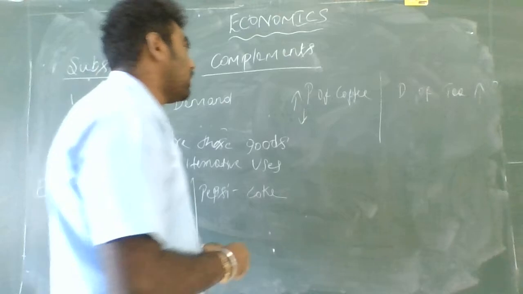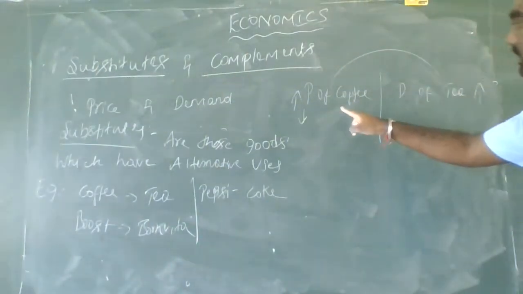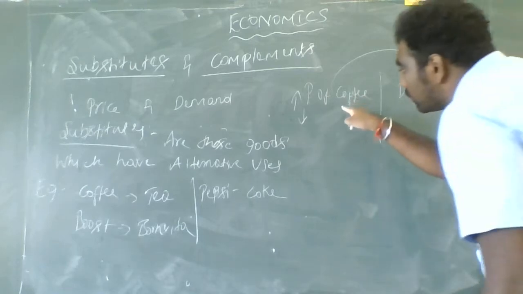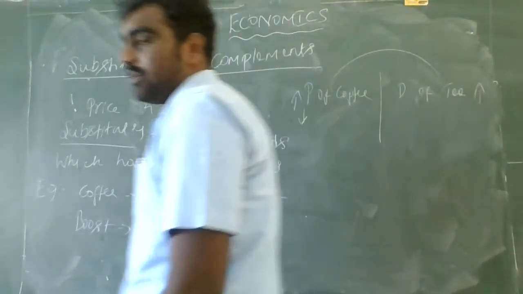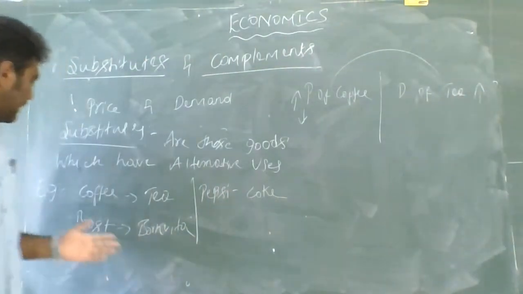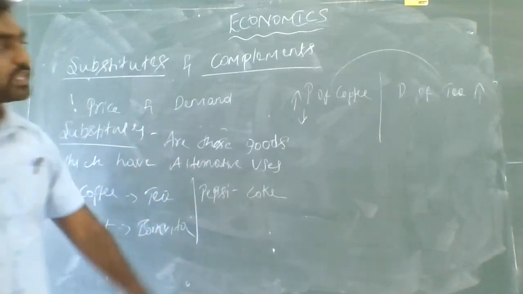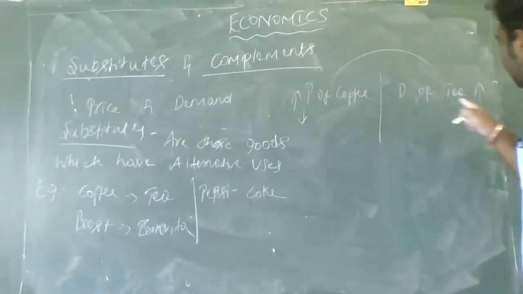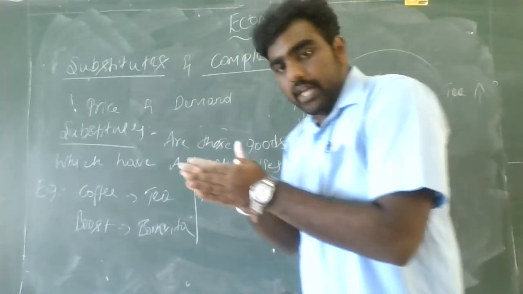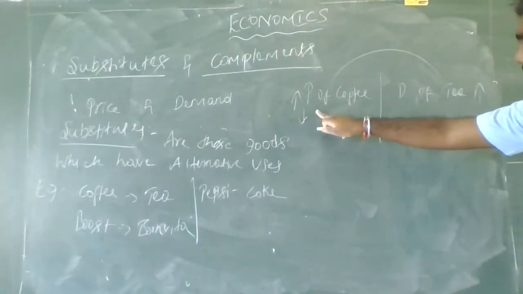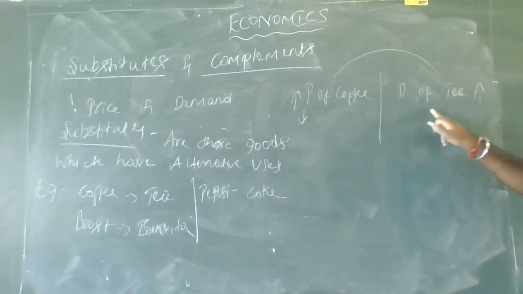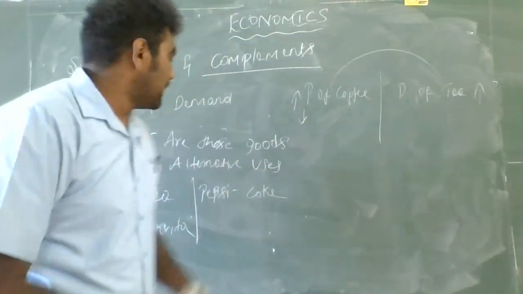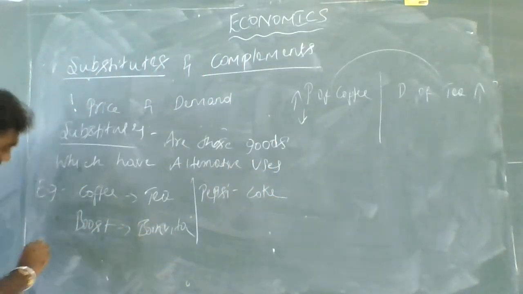So we are speaking about two variables: the price of coffee, which is related to the demand for tea, a substitute good for coffee. Same in the case of Boost and Bournvita, and Pepsi and Coke. Here the two variables are moving in the same direction. The price of coffee increased and the demand for tea also increased, so they are moving in the same direction. We can call it positively related.